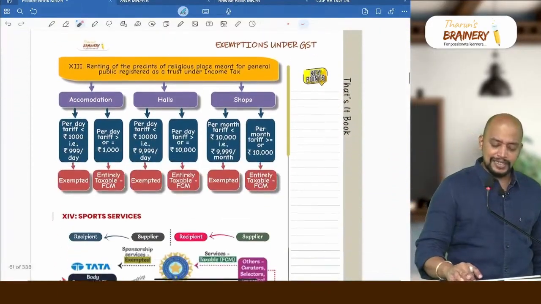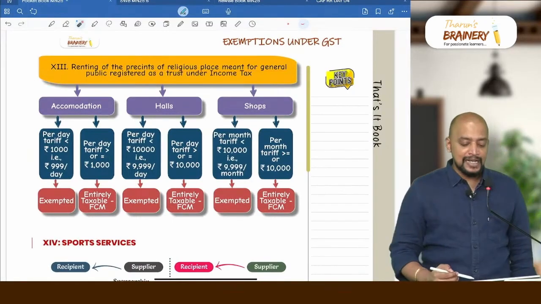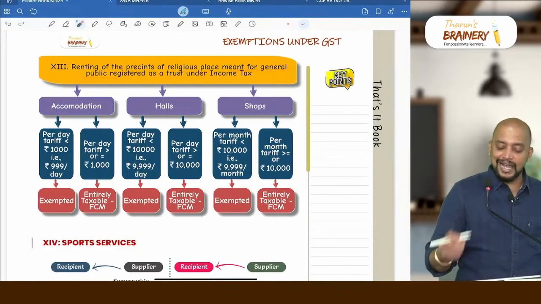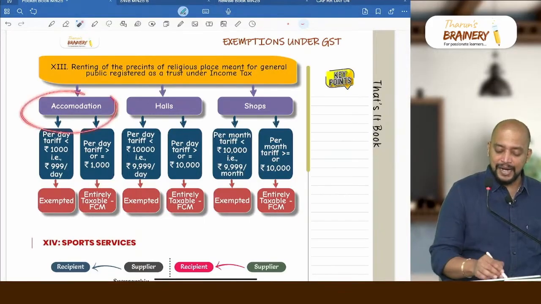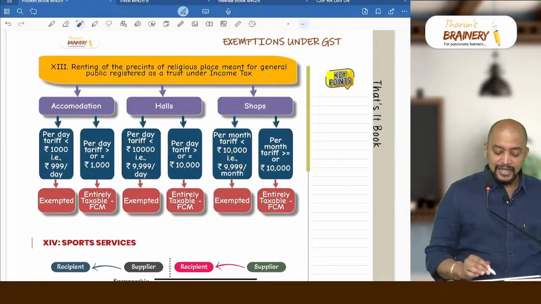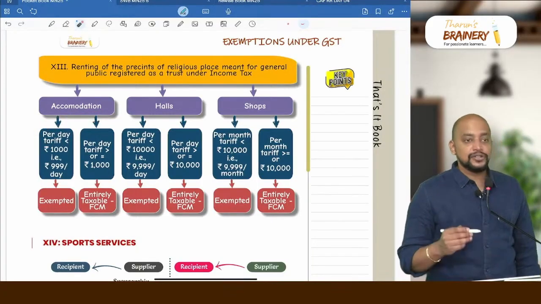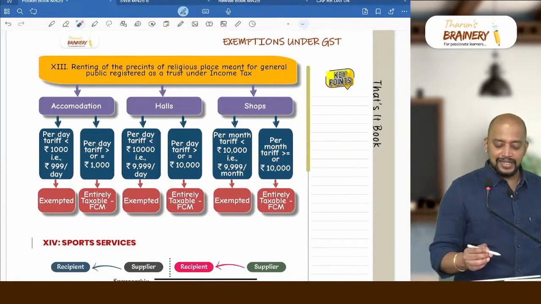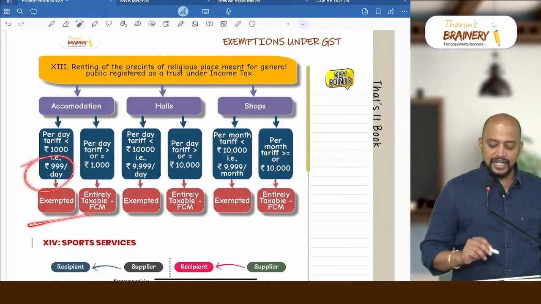Then next you can see renting of the precincts of religious place meant for general public. There is a religious place, that religious place is meant for general public, and that place is given on rent, for the purpose of either accommodation or hall or shops, and moreover it should be registered as a trust. If it is for accommodation less than 1000 rupees per day, it will be exempted. So that is 999. You remember it like 999, so you don't remember it as less than 1000, because 1000 means you will get confused. Remember 999 per day, it will be exempted.